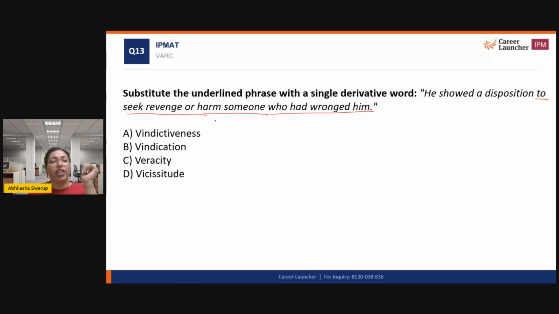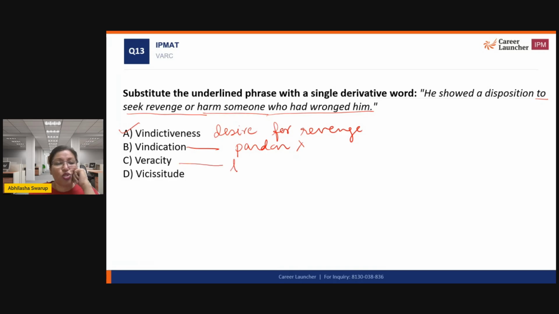So vindictiveness is a desire for revenge, right? So that is a good choice. Vindication is pardon, so that won't work. Veracity is truthfulness, so that won't work. And vicissitude is good luck or fortune, so that also won't work. So the correct answer will be vindictiveness.